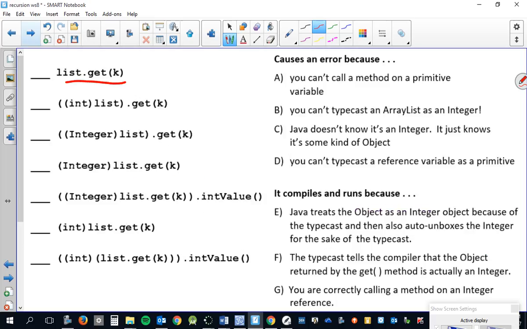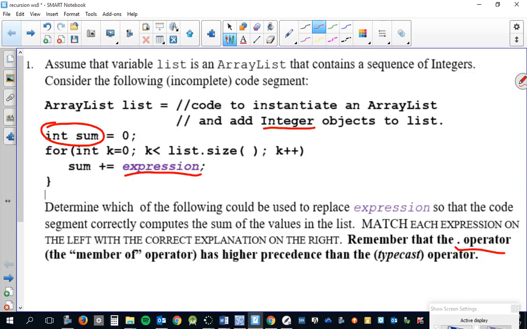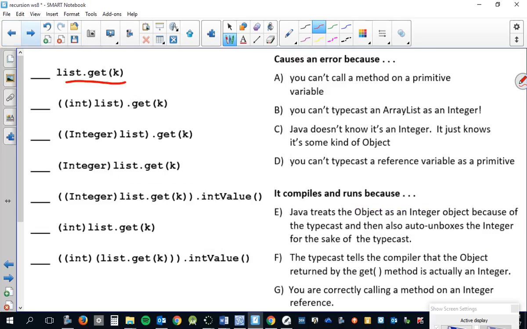This one's just a complete fail, because what are you getting? An object, some kind of object, and you can't just add any kind of object. Like if this is an int, you put a string here, it would not compile. And so, which one of these is the reason why it fails? Yeah. So go put C here, and so we're done with C. All right. Let's try the next one.